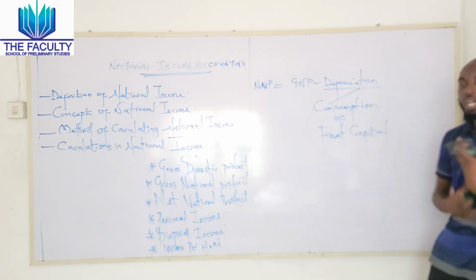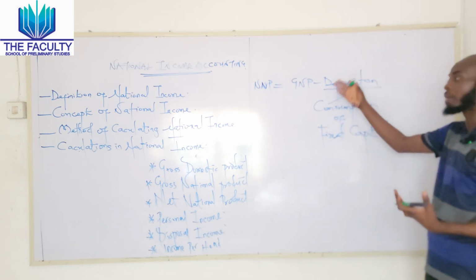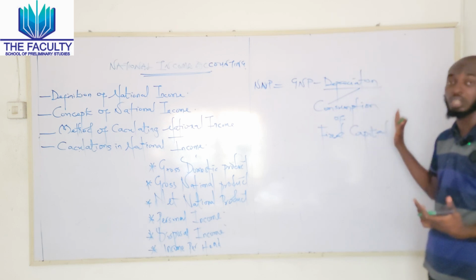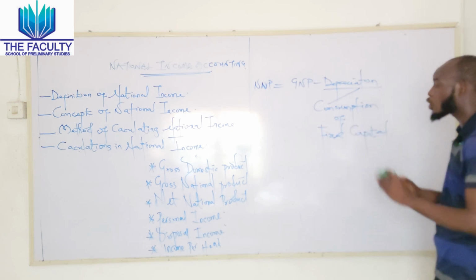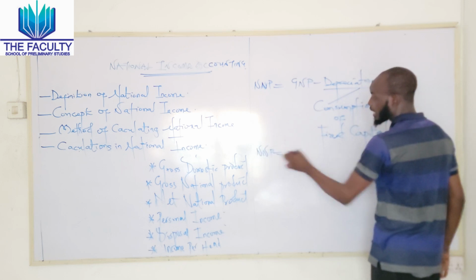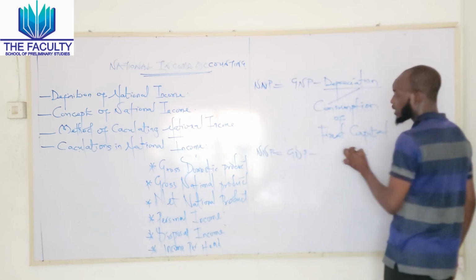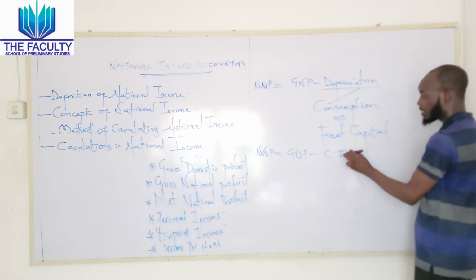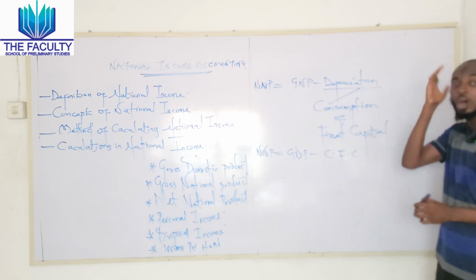So sometimes when we are treating the calculation, we might not see depreciation, but we might see consumption of fixed capital, which is the same thing. So in short, our NNP is regarded as GNP minus CFC, which means consumption of fixed capital.